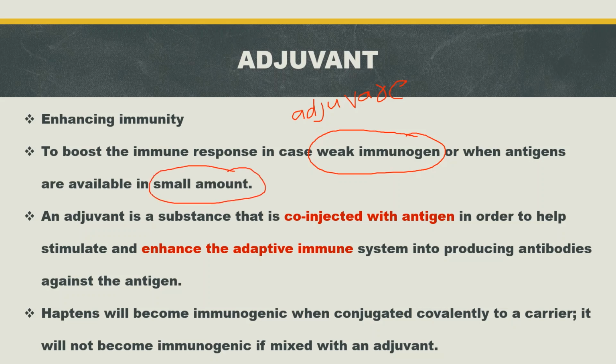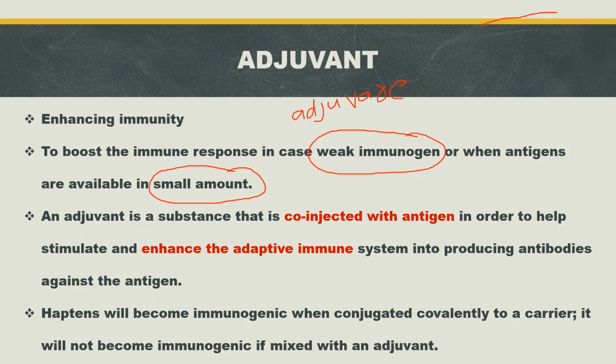An adjuvant is a substance that is co-injected with antigen in order to help stimulate and enhance the adaptive immune system into producing antibodies against the antigen. We already discussed the adaptive immune response in our previous video. If you didn't watch that video, the link is here. Please go through that video.